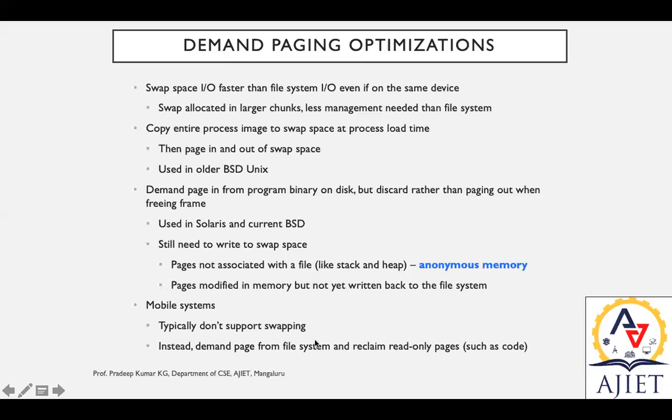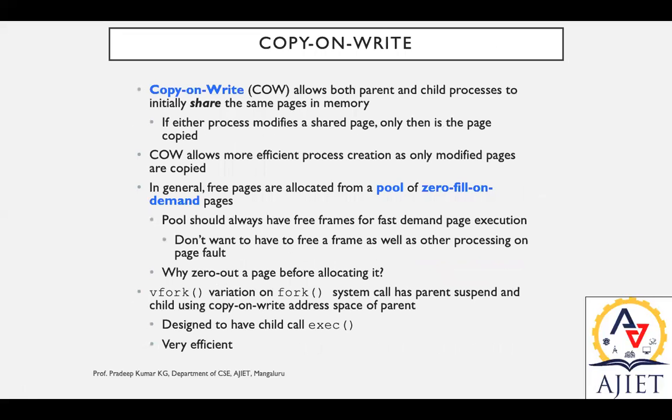It won't support swapping; swapping won't happen. You go to the contact file, and from there you press the dial button on your mobile. That is read only. Hope you understood the example. In that scenario, operating systems won't support this demand paging, so we have a methodology that is copy on write.